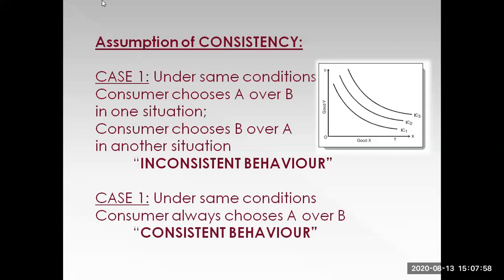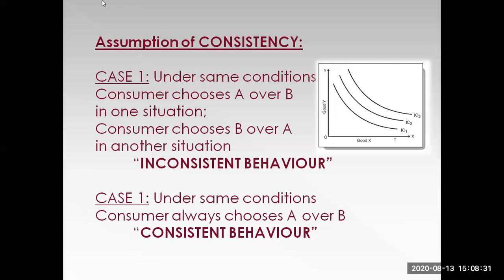When you're talking about consistent behavior, you're essentially always at a particular preference pattern. Your preference pattern does not change, at least under the same conditions. You will get to know in future situations that, given consistent behavior, there is something called the weak axiom of revealed preferences and the strong axiom of revealed preferences. There's basically another approach to this entire concept of utility, which is called the revealed preference approach.